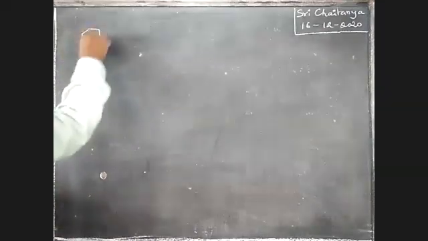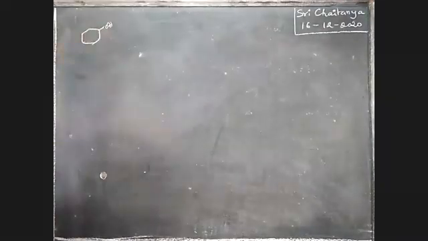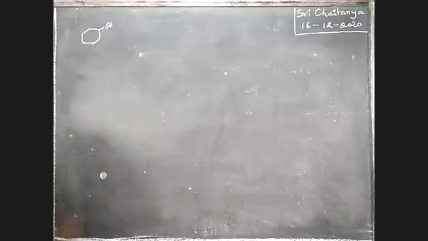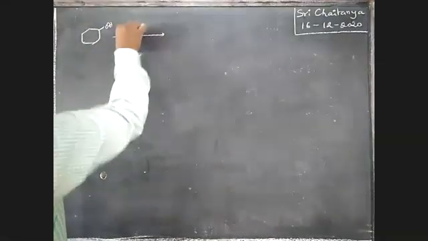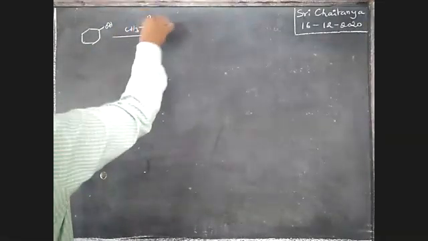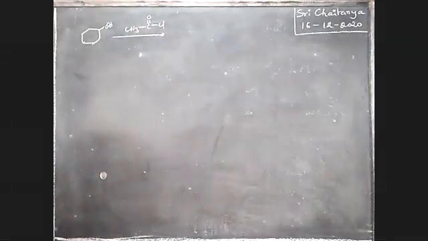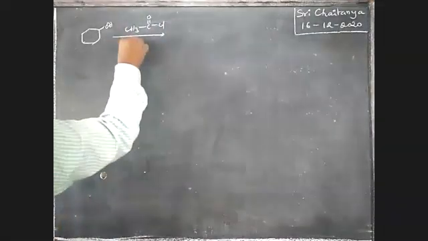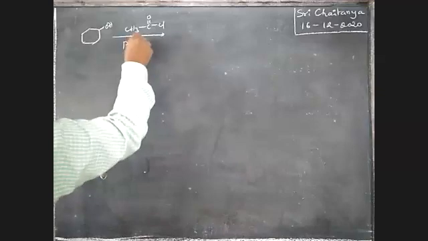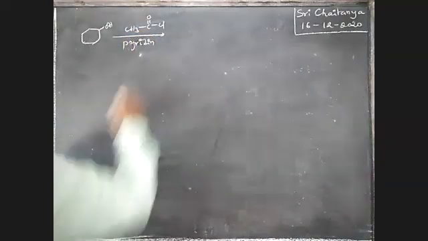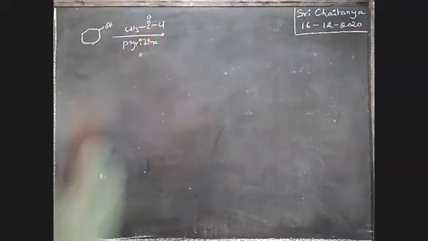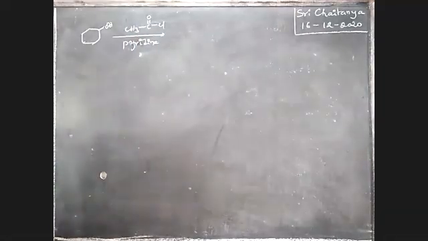See here. Now see boys, it is a cycloalcohol, cyclohexanol. When this cyclohexanol reacts with CH3COCl in the presence of pyridine, what is the product, boys?